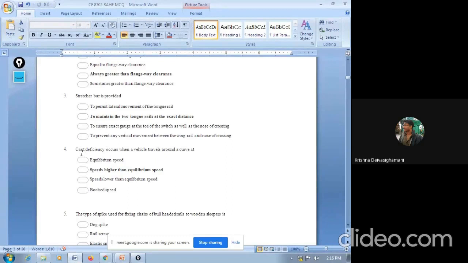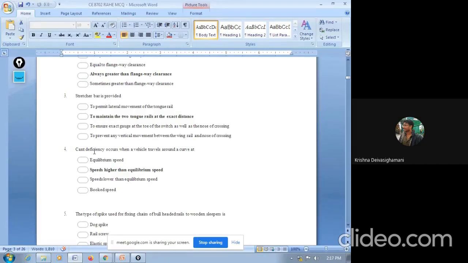Okay, so the cant is nothing but your super elevation. Cant deficiency is when the super elevation gets deficient. Generally, we always design our cant, our super elevation, for our equilibrium speed. Assume that a vehicle is moving at a speed higher than the equilibrium speed, then your super elevation will not be sufficient.